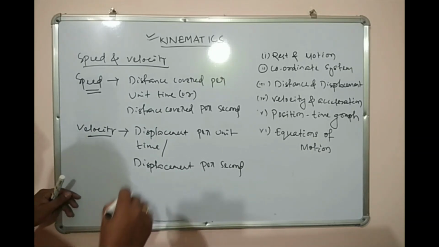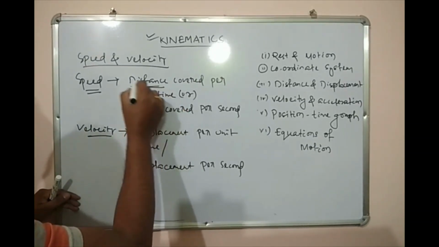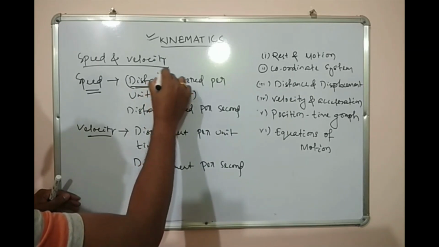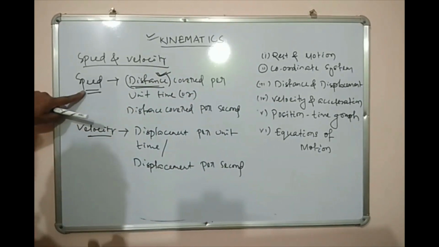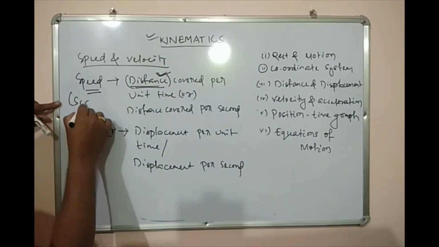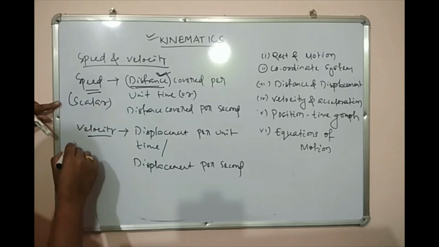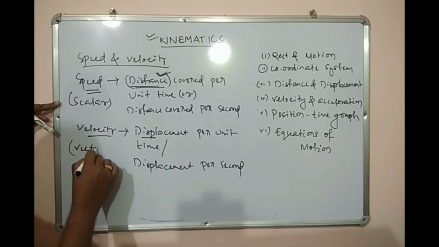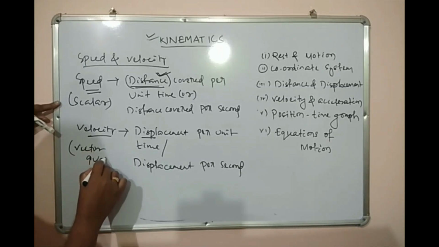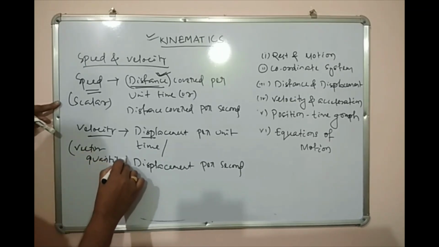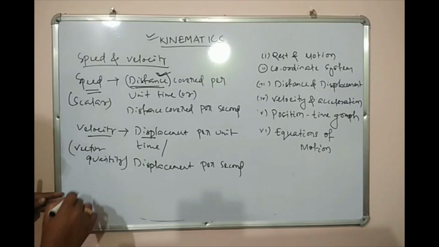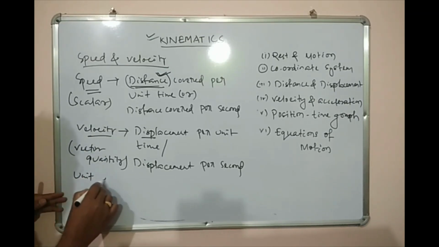Okay, so from here we can easily identify that as distance is involved here, speed is a scalar quantity, whereas as displacement is involved in velocity, it is a vector quantity. Then what are the unit and dimension?